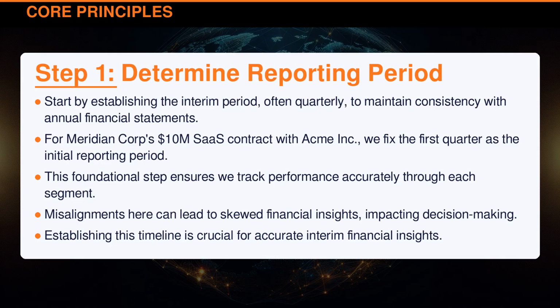Start by establishing the interim period, often quarterly, to maintain consistency with annual financial statements. For Meridian Corporation's $10 million SaaS contract with Acme Incorporated, we fixed the first quarter as the initial reporting period. This foundational step ensures we track performance accurately through each segment. Misalignments here can lead to skewed financial insights, impacting decision-making. Establishing this timeline is crucial for accurate interim financial insights.